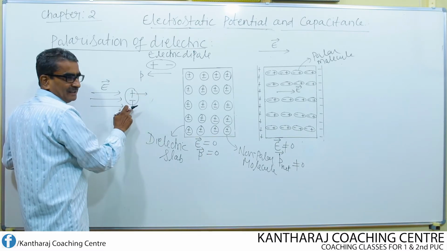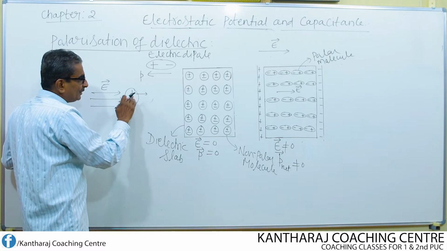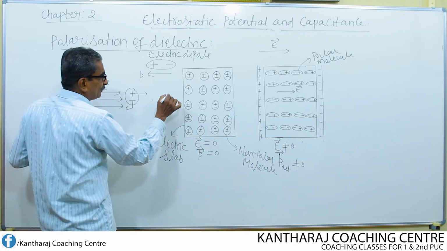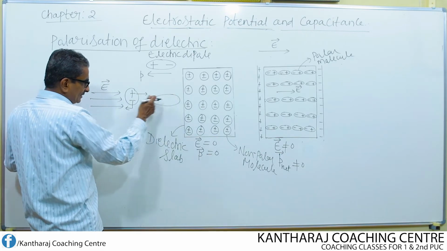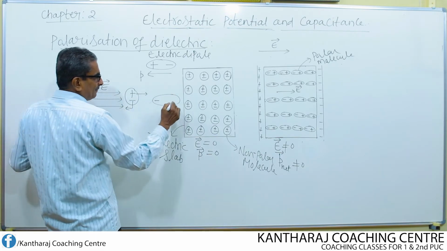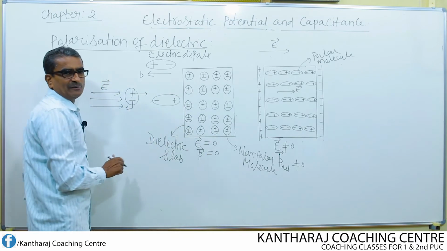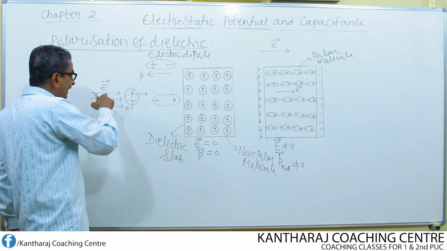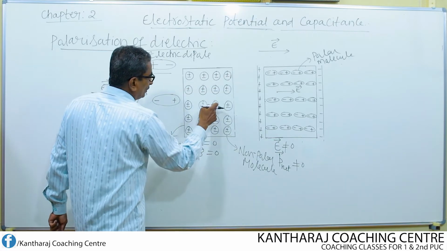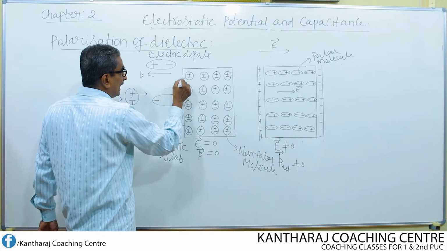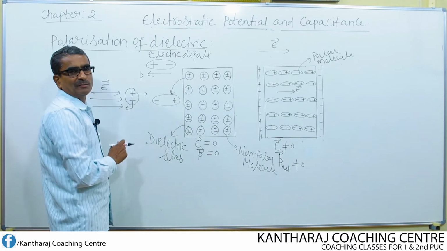Hence, the non-polar molecule now gets converted into a polar molecule like this, with the negative charge opposite to the electric field and the positive charge moving in the direction of the electric field. So only after applying the electric field can each of these non-polar molecules be converted into polar molecules.